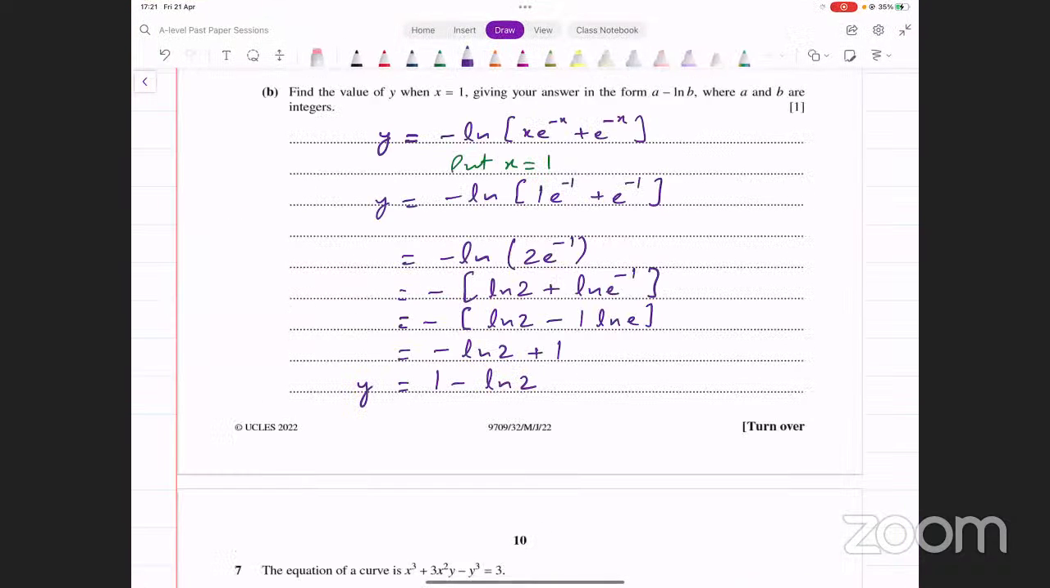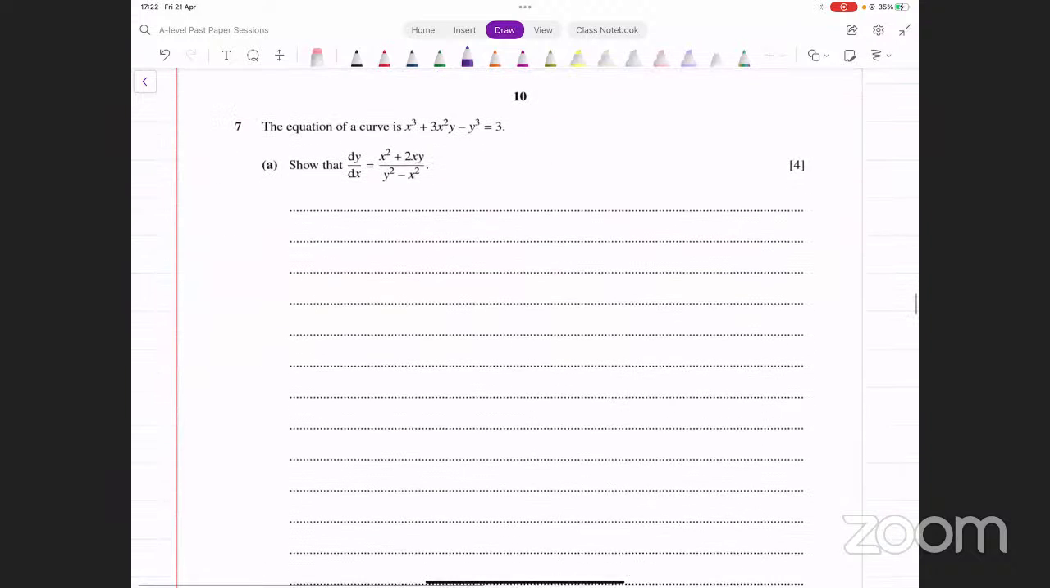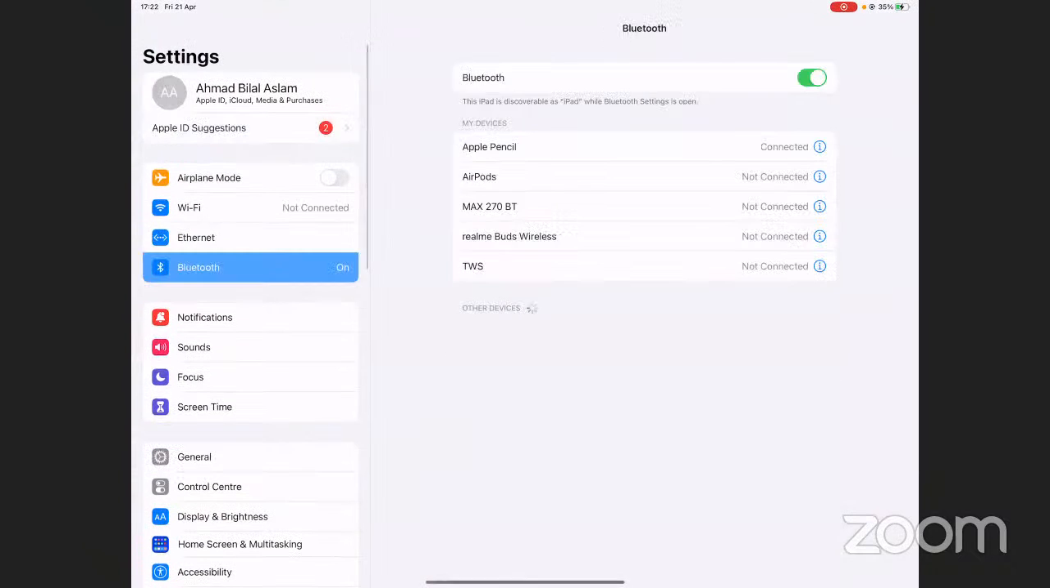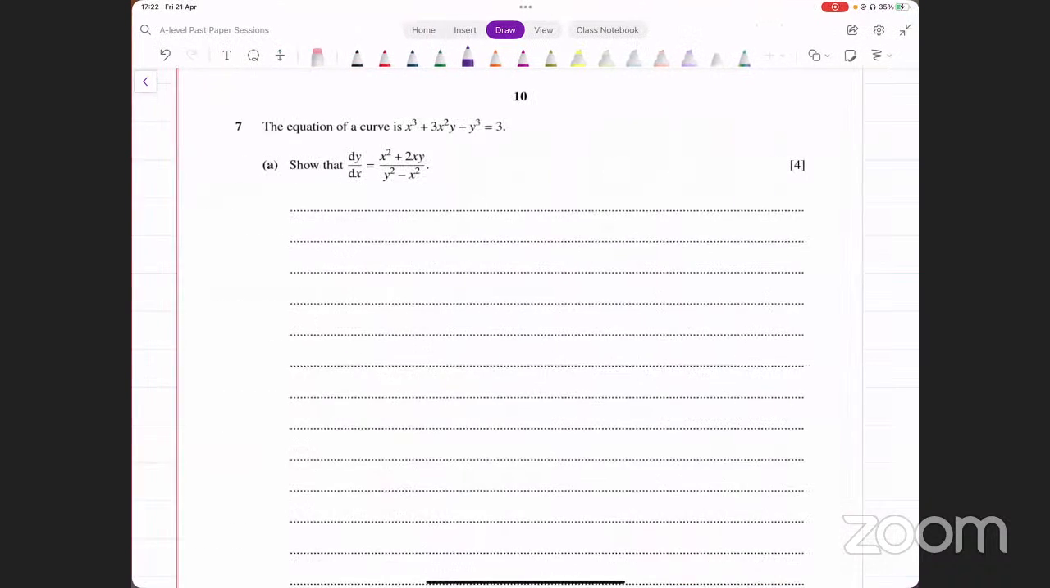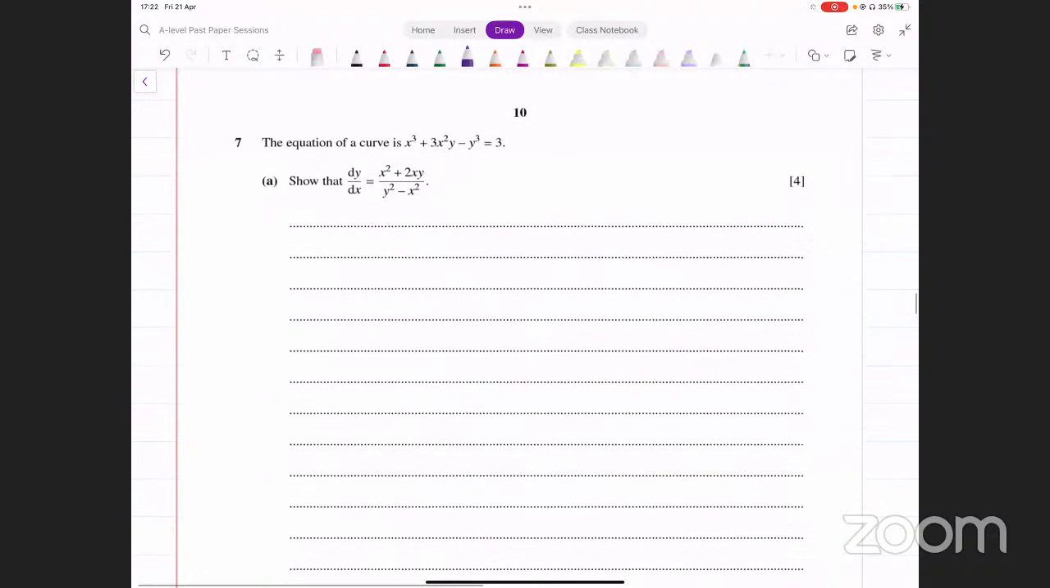All right, let's move on and have a look at question number 7 now. Question number 7 में वो कहता है the equation of a curve is x cube plus 3x square y minus y cube equals 3. You need to show that dy over dx equals this. Now, this is also a pretty standard question.